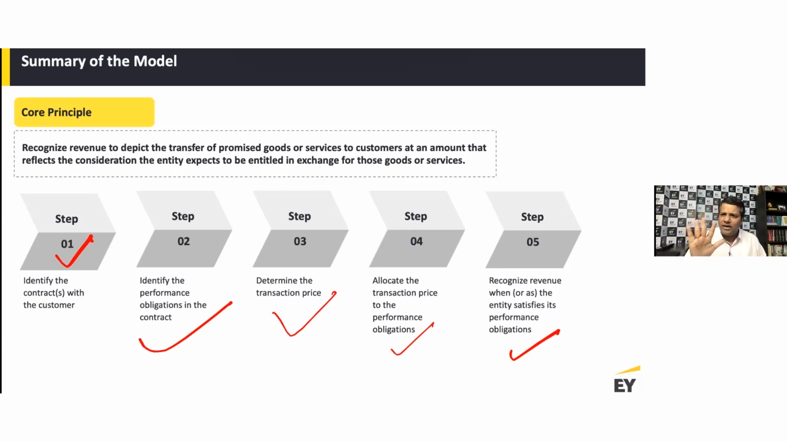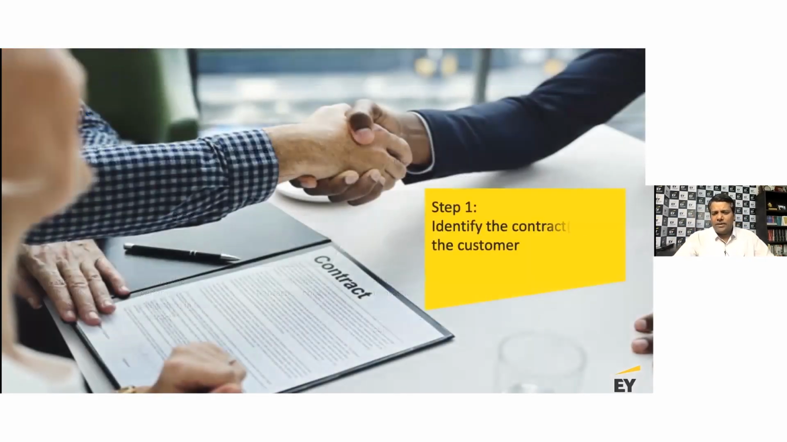But at a fundamental level, these 5 steps are what you need to follow. Identify the customer contract, determine all your performance obligations, determine the transaction price, allocate the transaction price to each performance obligation, and then record revenue as the performance obligations are being fulfilled. So now with this, we move to step 1. And I'm going to take a pause here.